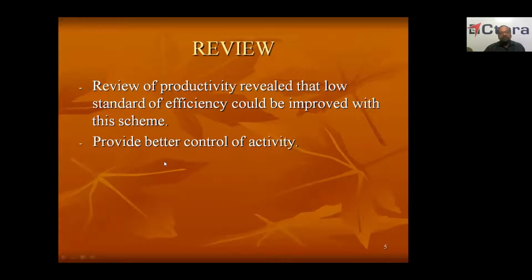And it will also provide better control. Whenever any scheme is introduced, the work will be systematized. Earlier, since there was no incentive scheme, there was no proper measurement of how much each individual is doing, so the control of activity was not optimum.